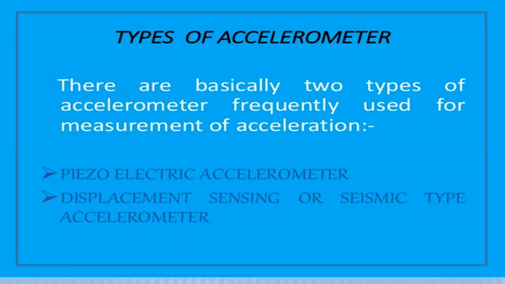There are basically two types of accelerometers frequently used for measurement of acceleration. To measure the acceleration of components, we can easily measure it by using this type of instrument. So basically there are two types: one is the piezoelectric accelerometer and another is the displacement sensing or seismic type of accelerometer. These two are the measuring instruments of the accelerometers.